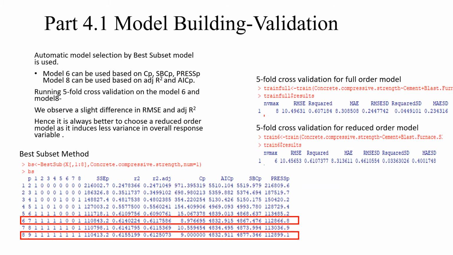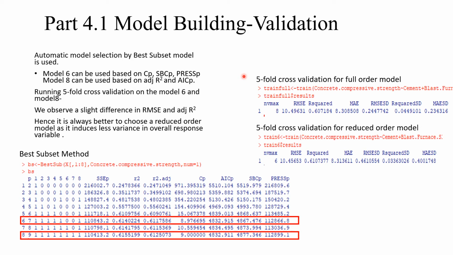In this slide, we use the best subset model. So we find that model 6, which is the reduced order model, which does not have coarse aggregate and fine aggregate as shown by the pointer, is selected based on the CP or the SBC and the PRESSp, whereas model 8, which is the full model, can be selected based on the adjusted R square and the AICp.